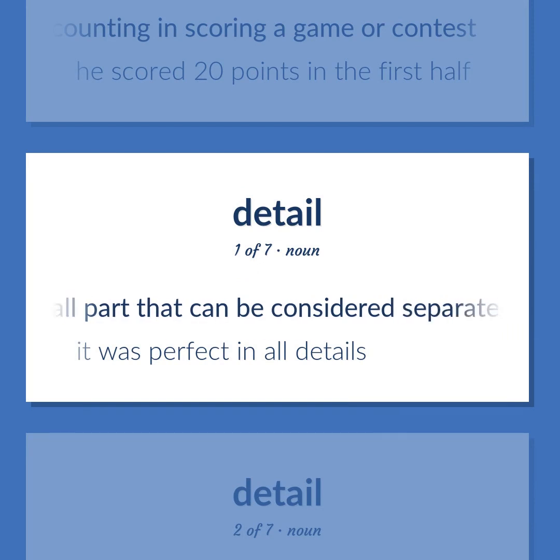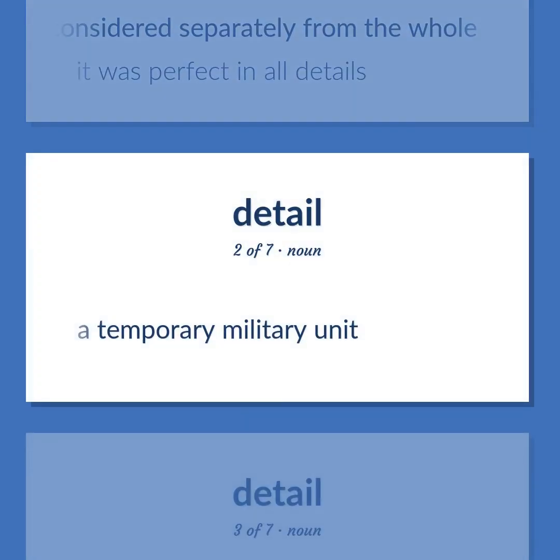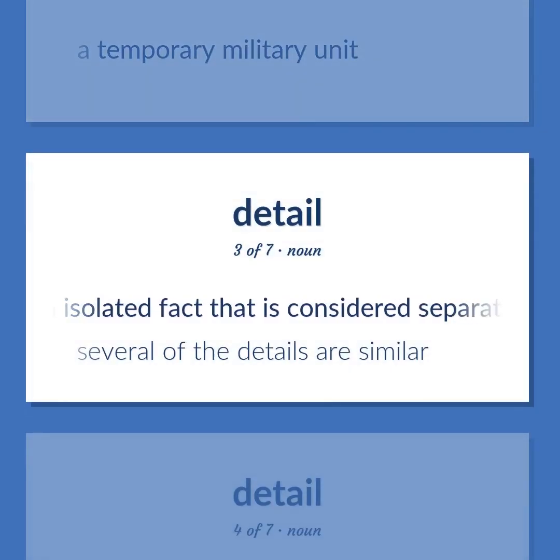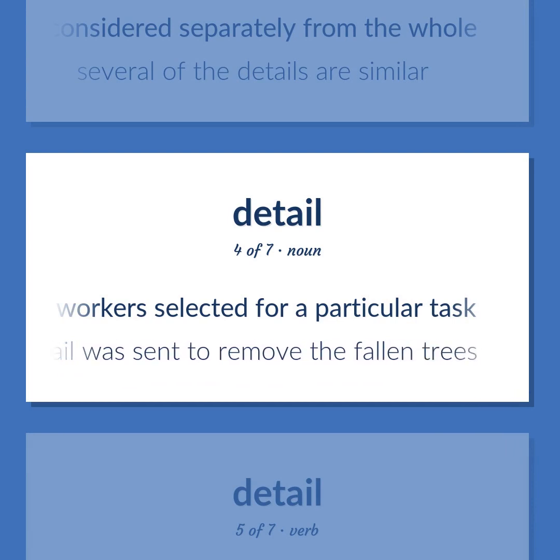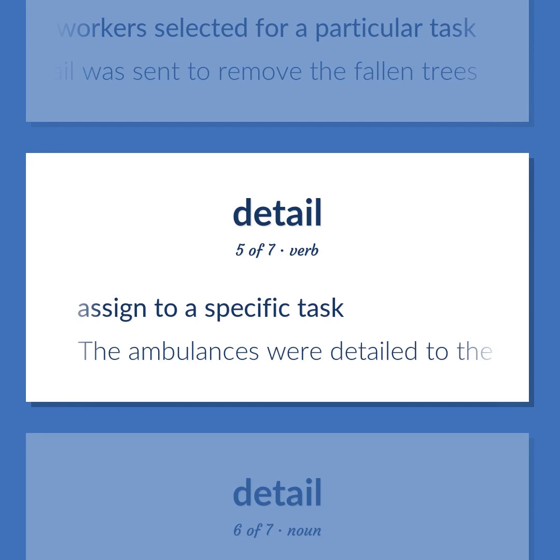A small part that can be considered separately from the whole. It was perfect in all details. A temporary military unit. An isolated fact that is considered separately from the whole. Several of the details are similar. A crew of workers selected for a particular task. A detail was sent to remove the fallen trees. Assigned to a specific task. The ambulances were detailed to the fire station.